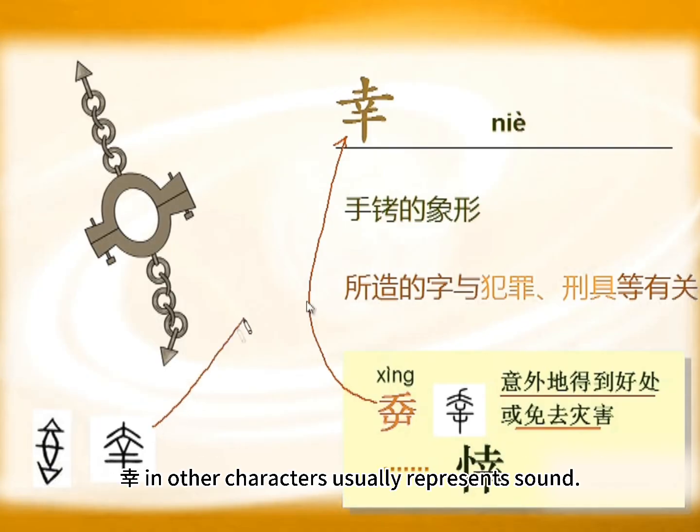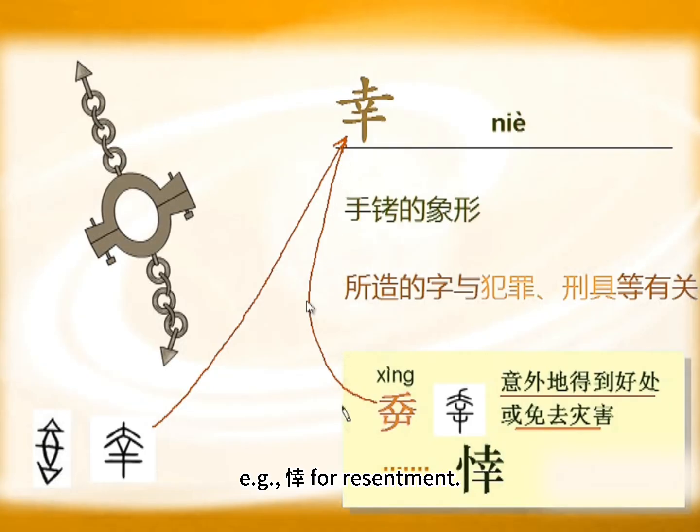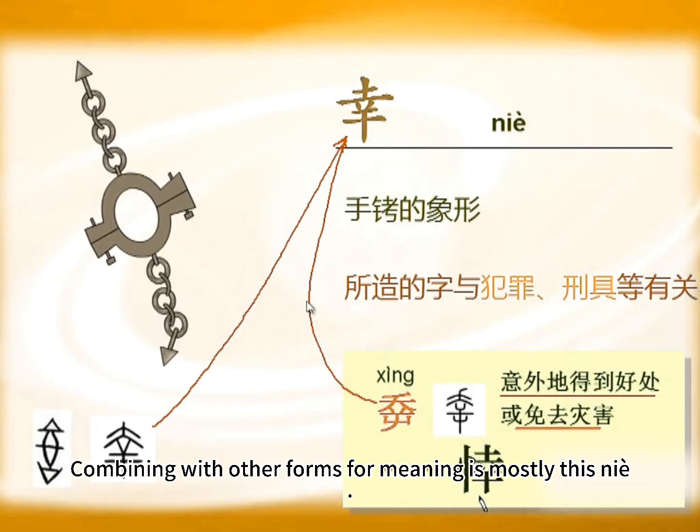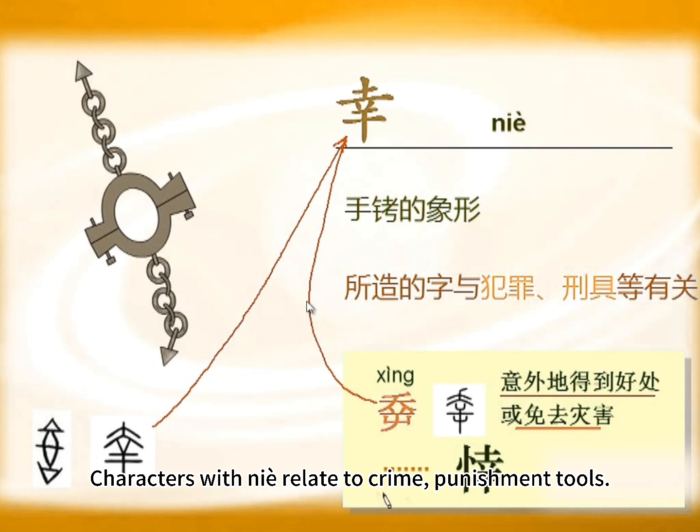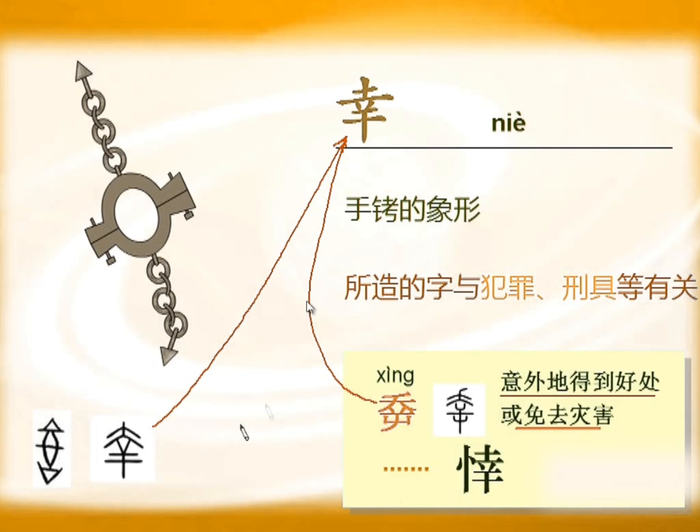Xing in other characters usually represents sound. E.g., 姓 for resentment. Xing plus 姓 for sound. Combining with other forms for meaning is mostly this 聂. Characters with 聂 relate to crime, punishment tools. We discuss three related characters.